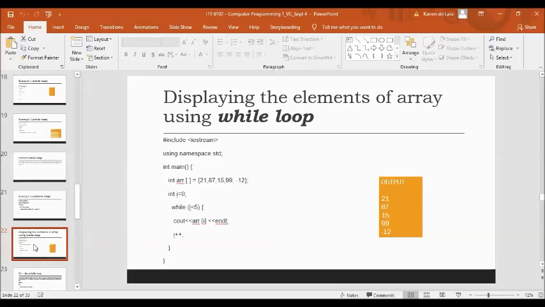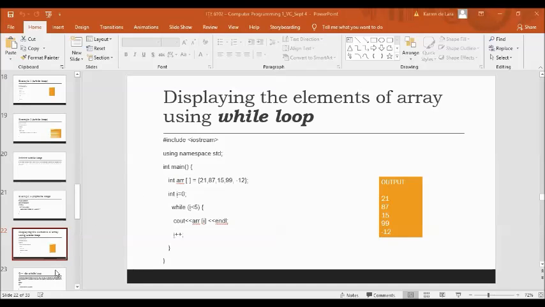So the array index starts with 0. The first element of your array has an index 0, and it is represented as r[0] is equal to 21. Then we have r[1] is equal to 87, r[2] is equal to 15, r[3] is equal to 99, and r[4] is equal to negative 12. Since your condition is I is less than 5, we have to satisfy it in order to display the output.